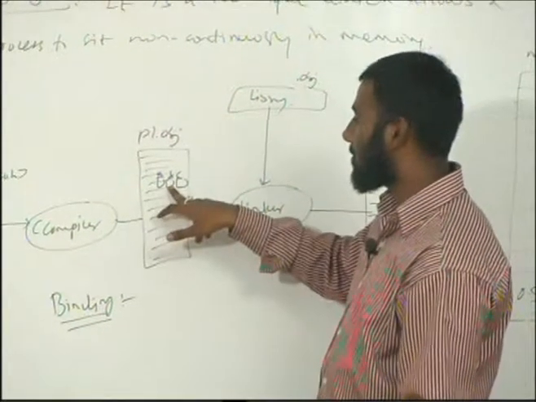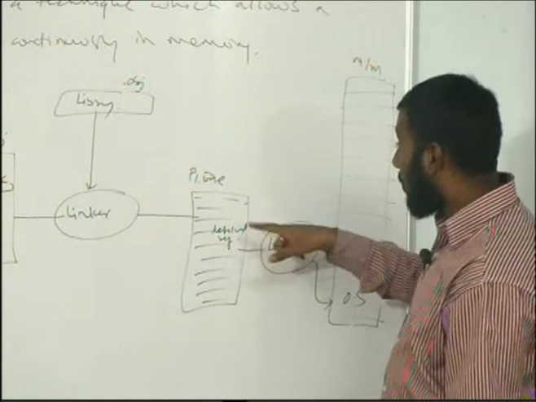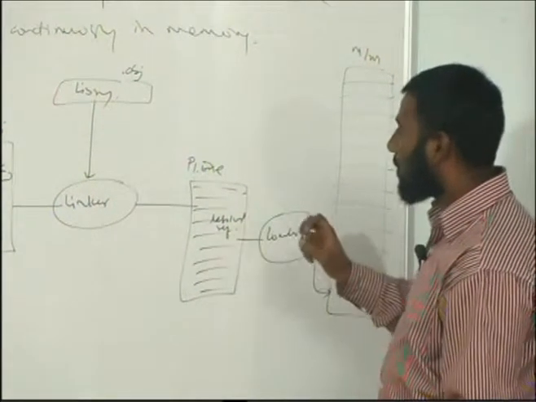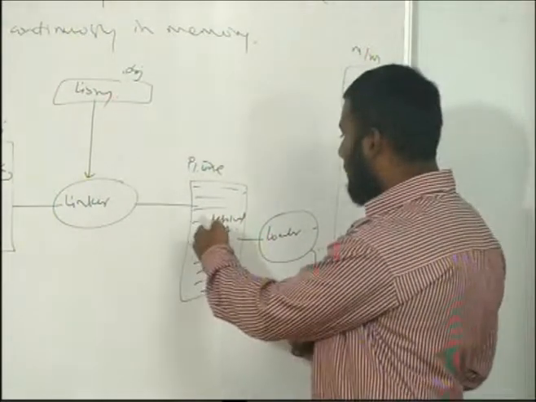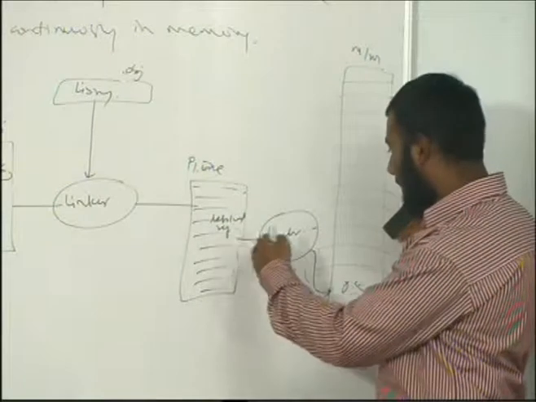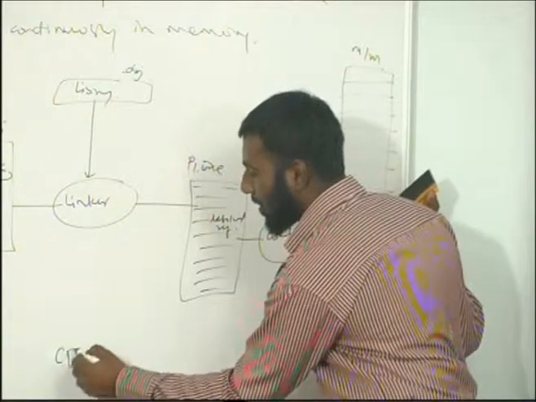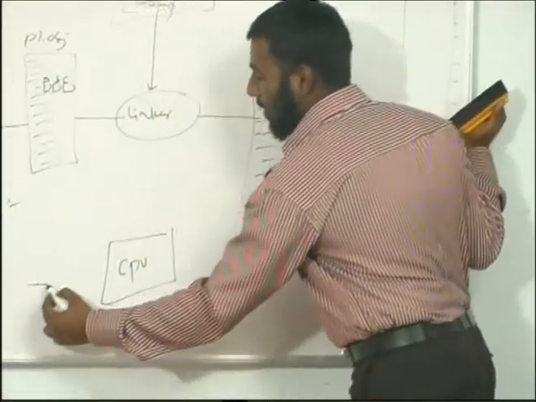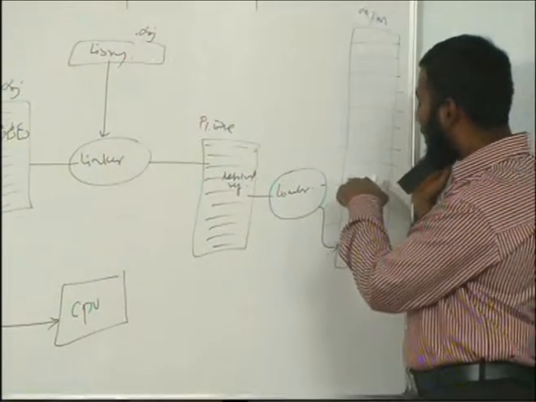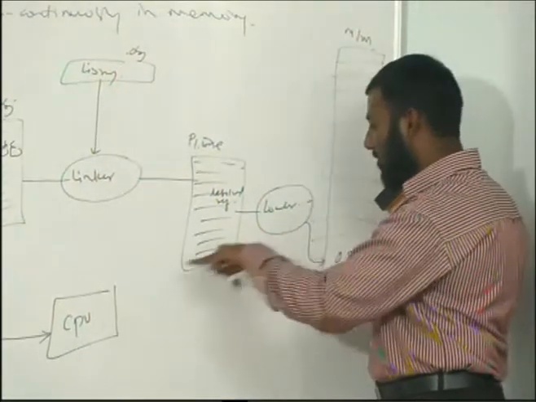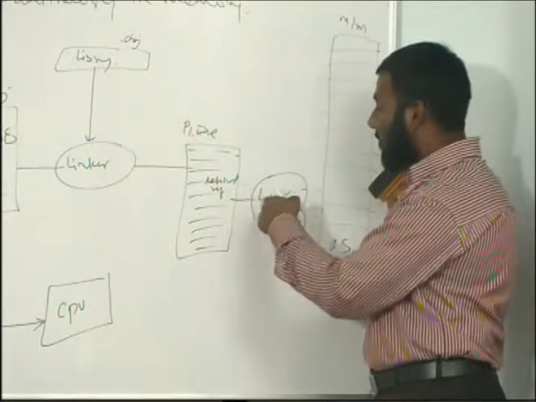Compilers always give logical addresses, and these logical addresses are used by the loader. The loader takes these references and gives them to the operating system, and it is the operating system which takes these resolved references in p1.exe. Now you have the CPU. If the loader has loaded this process into the memory, those instructions have to be given to the CPU, yes. Now when these instructions are given to the CPU, it sees only logical addresses.